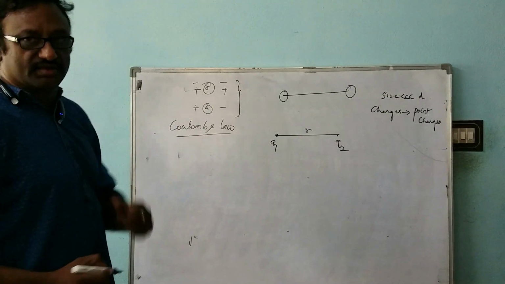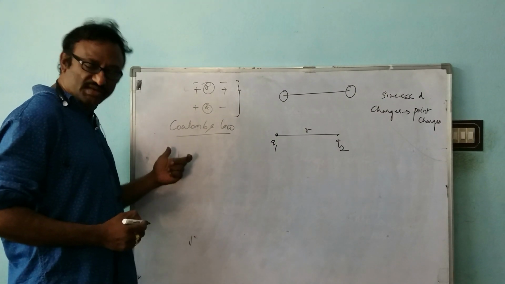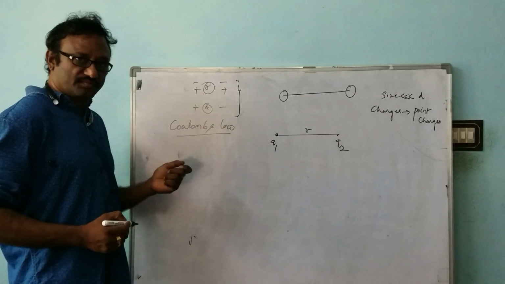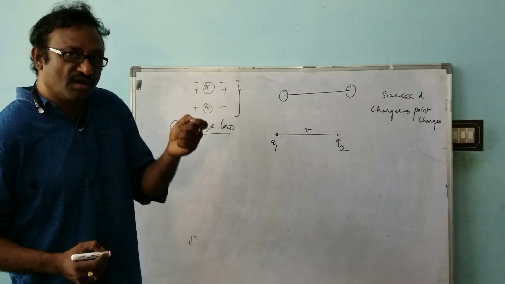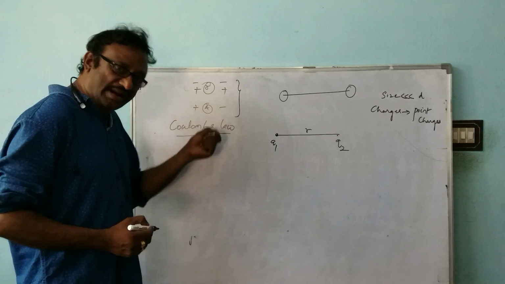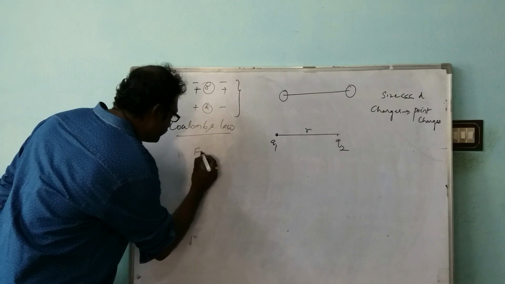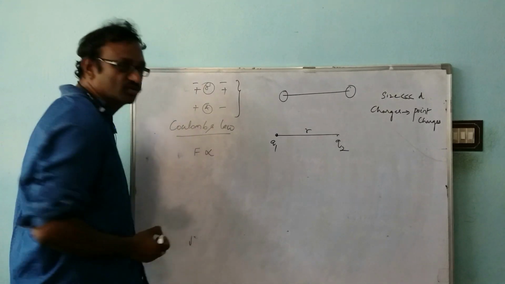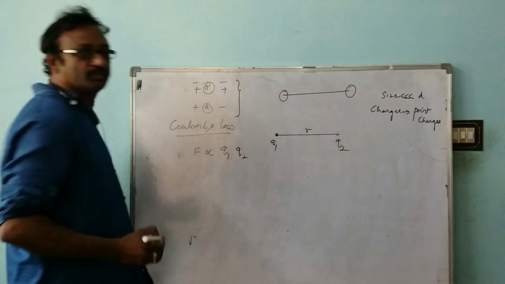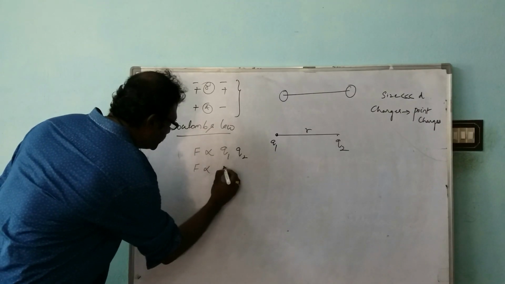Coulomb's law states that the force of repulsion or attraction between the two point charges, and here we have to keep in mind that the charges are at rest, is directly proportional to the product of the charges Q1 and Q2, and inversely proportional to the square of the distance between them.